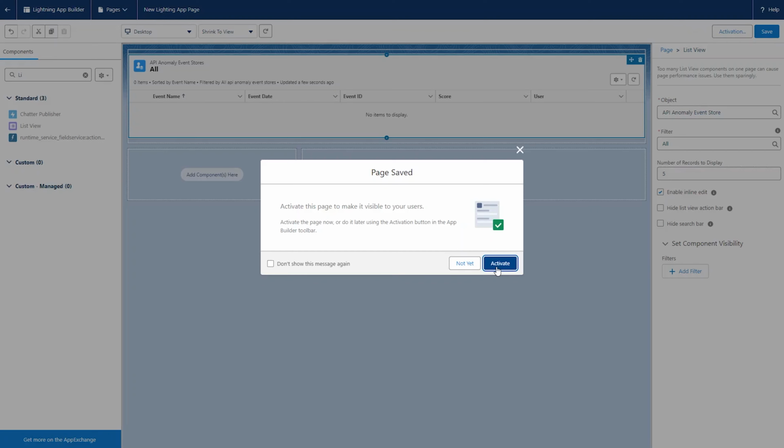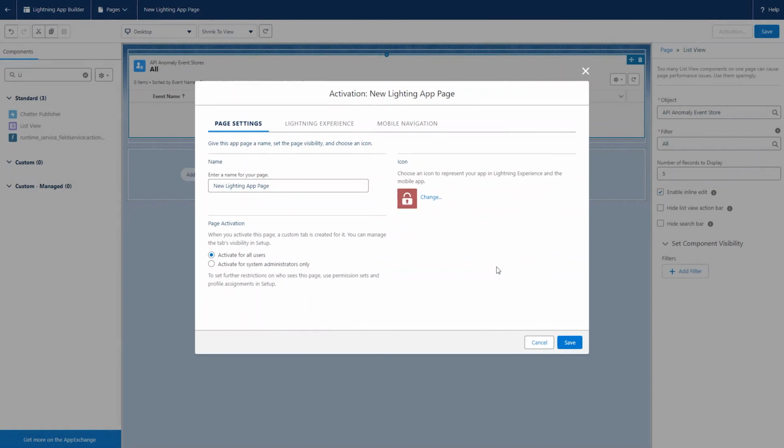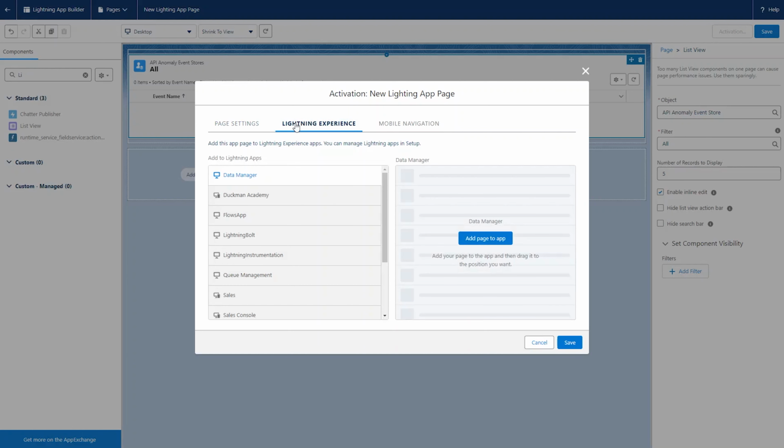Click on Save. You will be prompted to activation. From here, you can change page settings like entering a name, selecting page activation, and changing the icon.